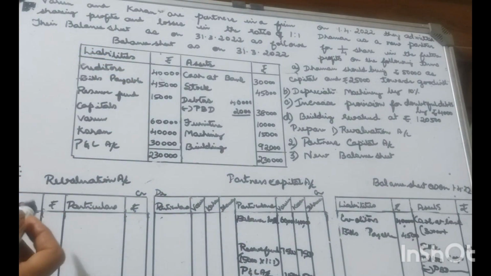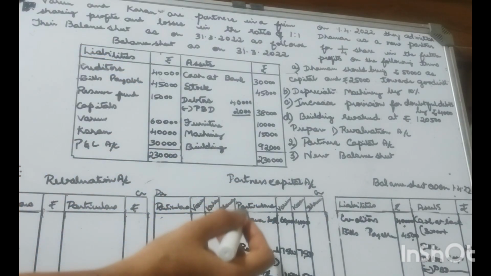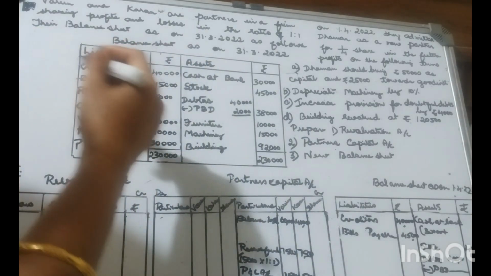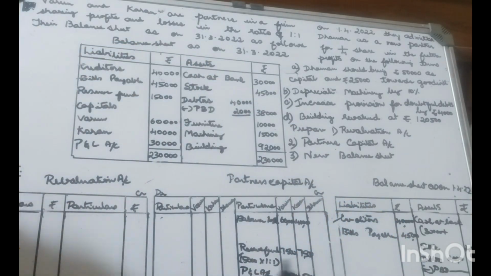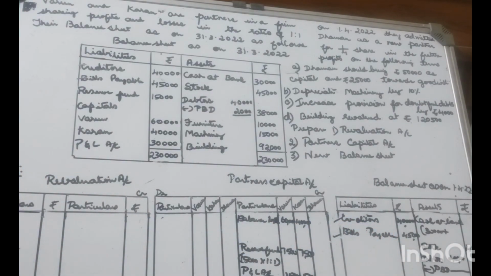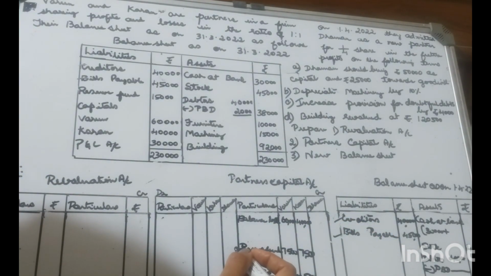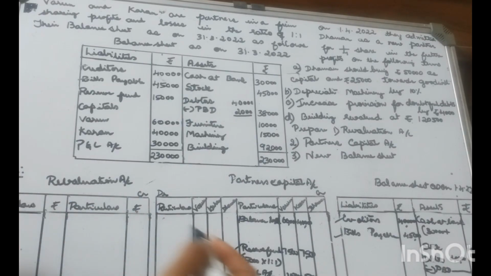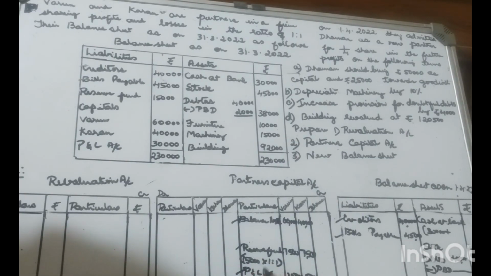You are asked to prepare the revaluation account, partners' capital account as well as the balance sheet. Creditors, as it is, recorded under the liability side, and bills payable on the liability side. Reserve fund has to be distributed among old partners only. Old partners are entitled to the share of reserve fund. Capitals, balance brought down. Profit and loss account must be distributed among old partners only, in their old ratio.